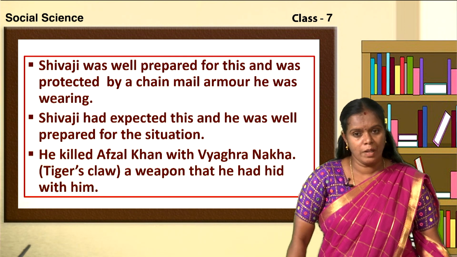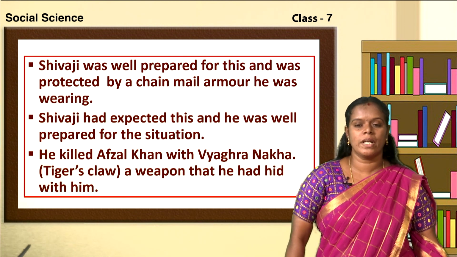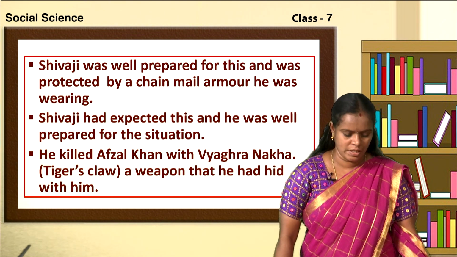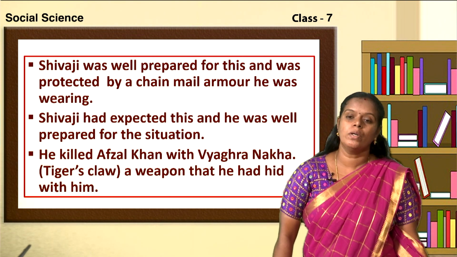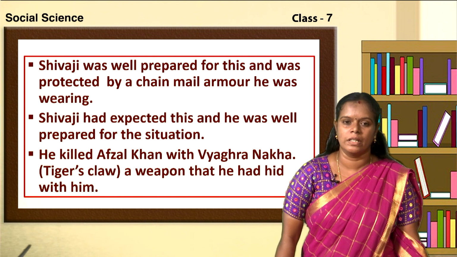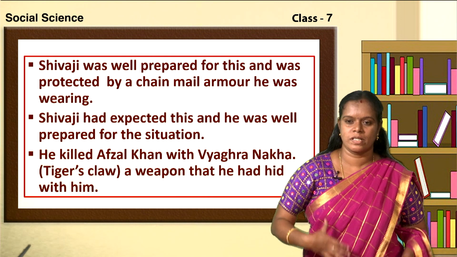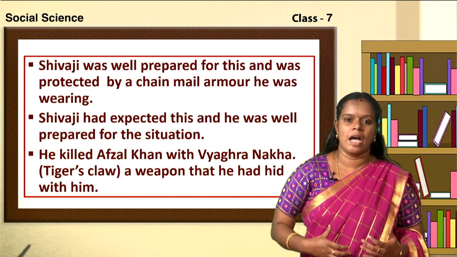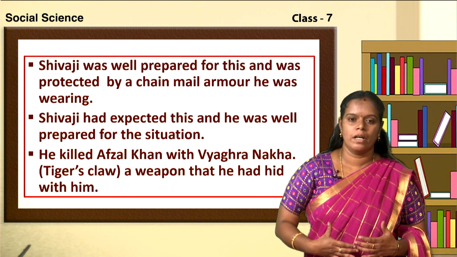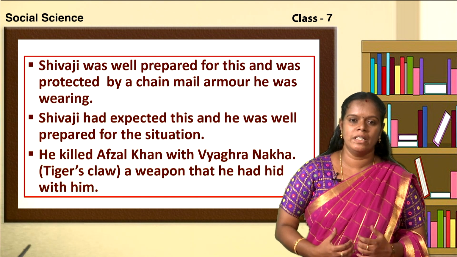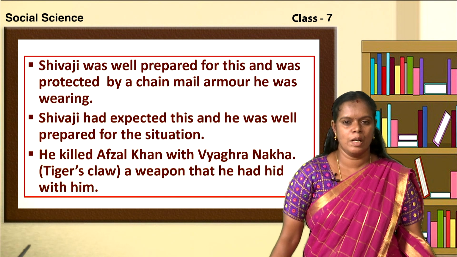Shivaji was well prepared for this and was protected by chain mail armor. So, what is armor, children? Armor is the metal covering worn to protect the body during a war or during a battle. It was a metal cover worn by Shivaji. Armor means the metal cover worn during the battle to protect themselves.